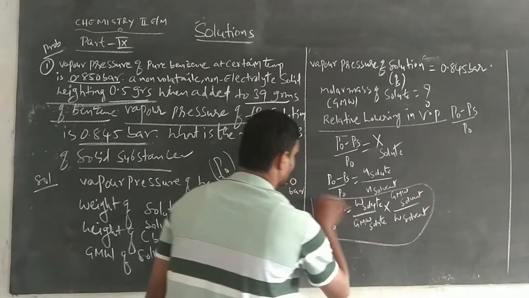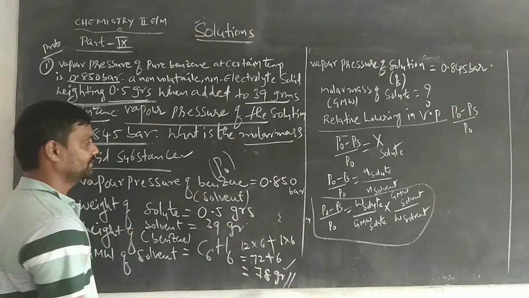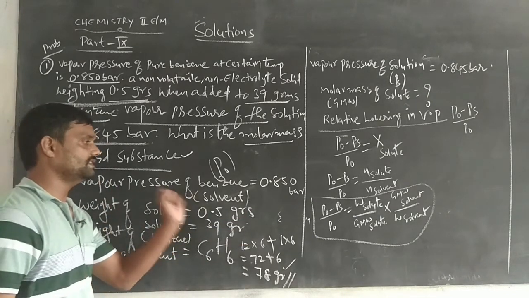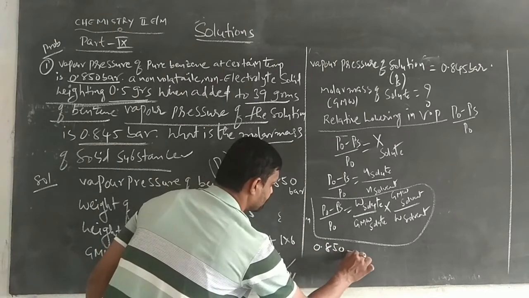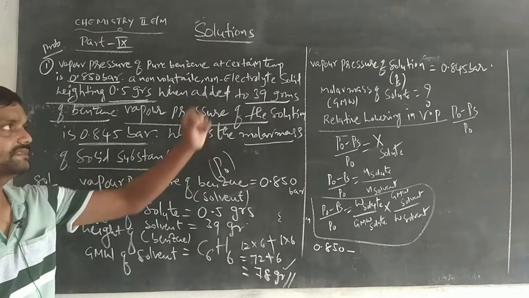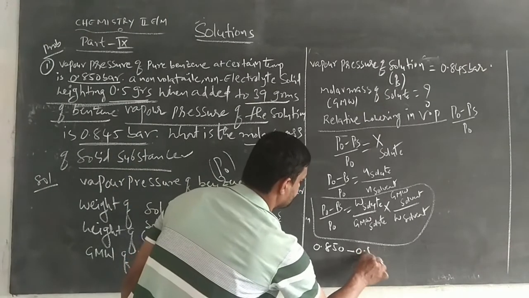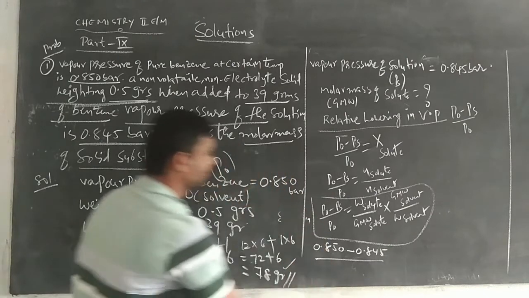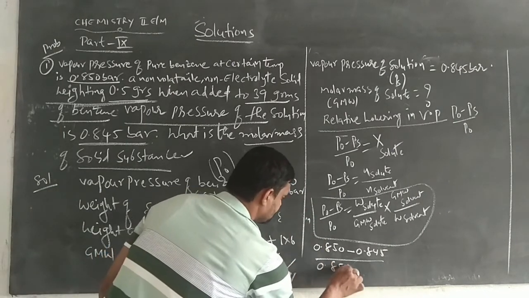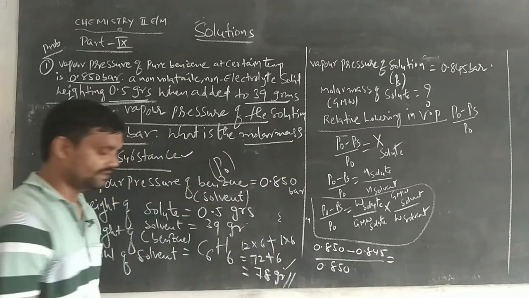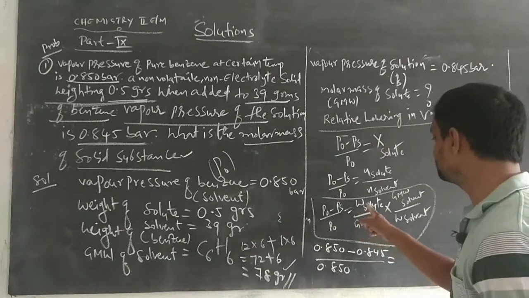Here we substitute the given data in the problem. P naught is nothing but the vapor pressure of the solvent. How much will be given? 0.850 minus Ps. Ps is nothing but the vapor pressure of the solution. How much will be given? 0.845 divided by P naught. P naught is nothing but the vapor pressure of the solvent, that is 0.850. The remaining terms will be present.